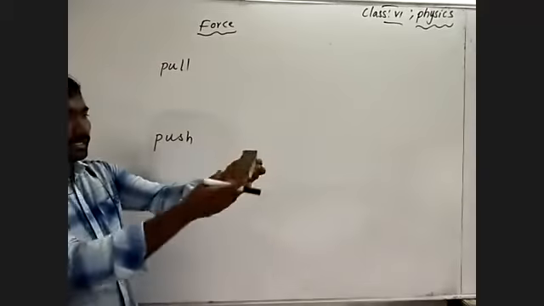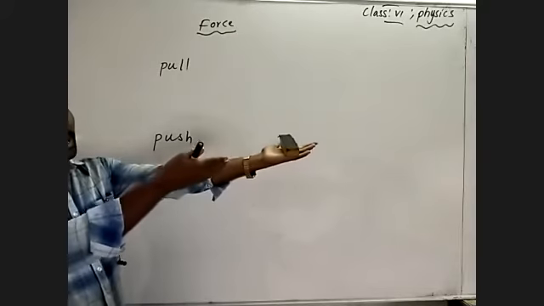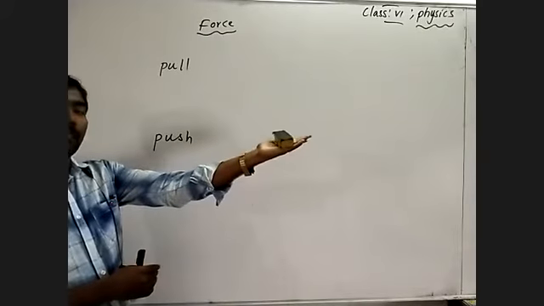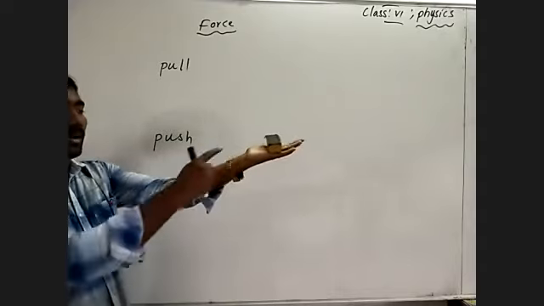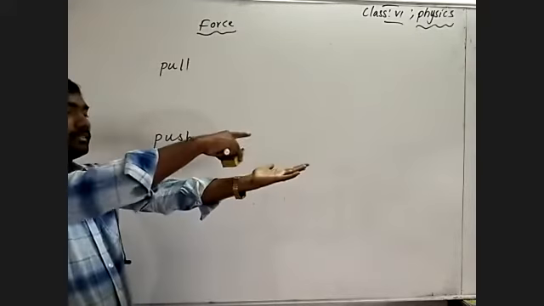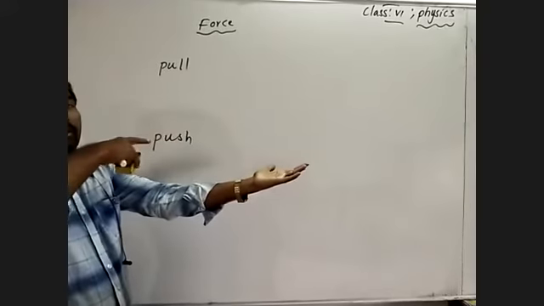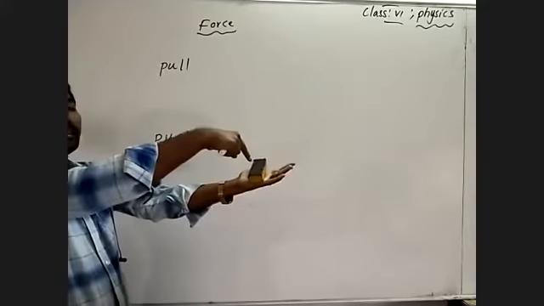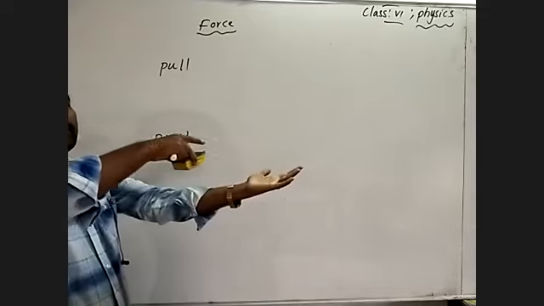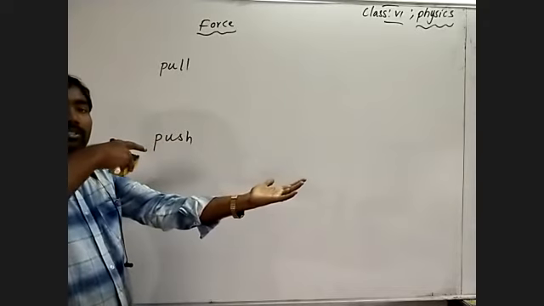Suppose, see here, this is a duster. I place it away from me on my palm. I am pulling this duster. Pulling means the duster comes closer to me. The action which I am performing on that duster, the duster shows the reaction. What is that result? It comes closer to us.